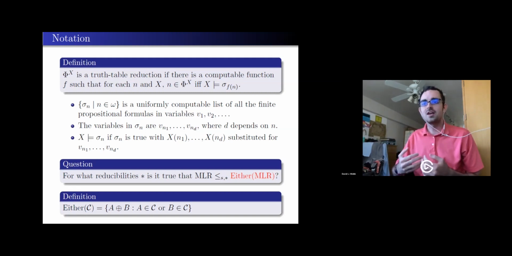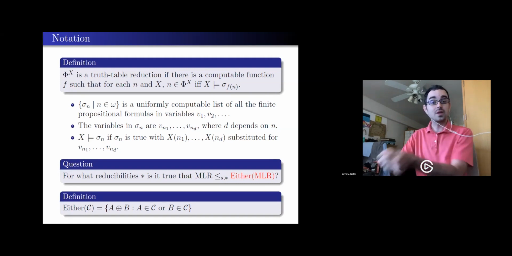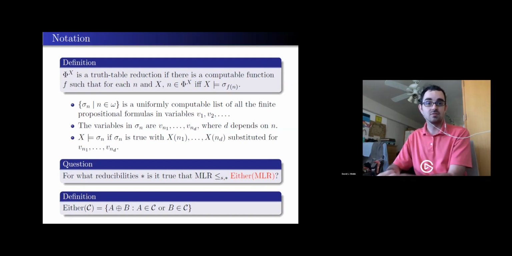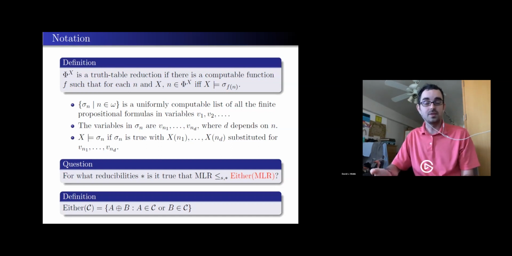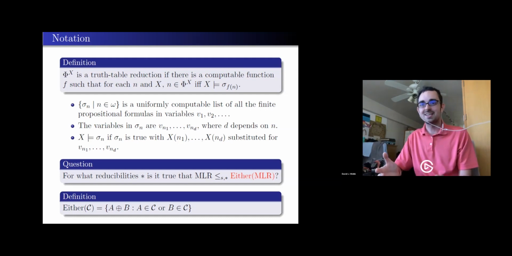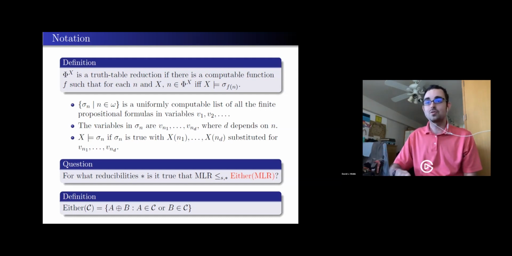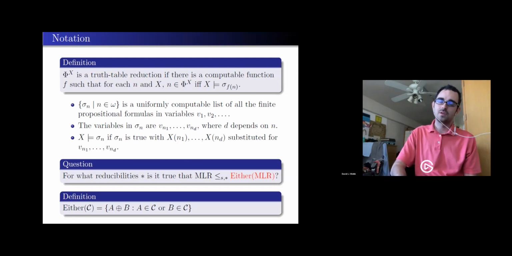And so if I can find additional reducibilities where this works, that would strengthen the result that I have about KLR and MLR. Because obviously it's possible that, in fact, those are equal and that all of this work is redundant, which would be great, but we don't know that yet. But it's also possible, and in fact I'm going to show, that this particular technique of using either MLR got us truth table reductions, but it can go no further.